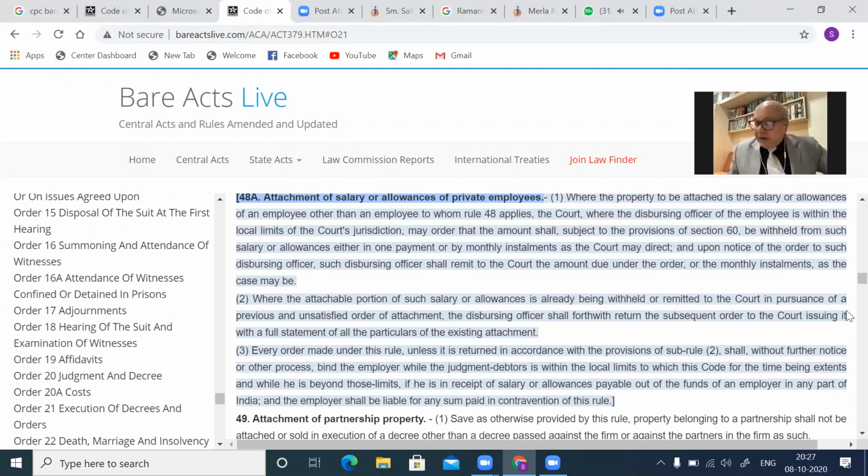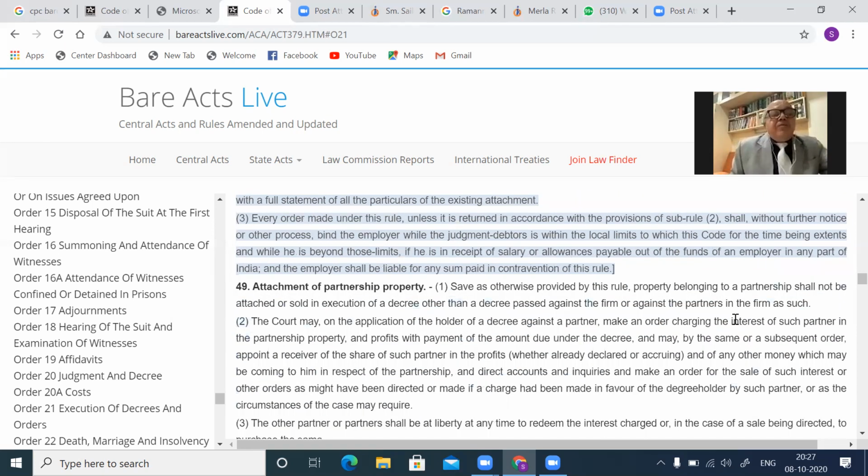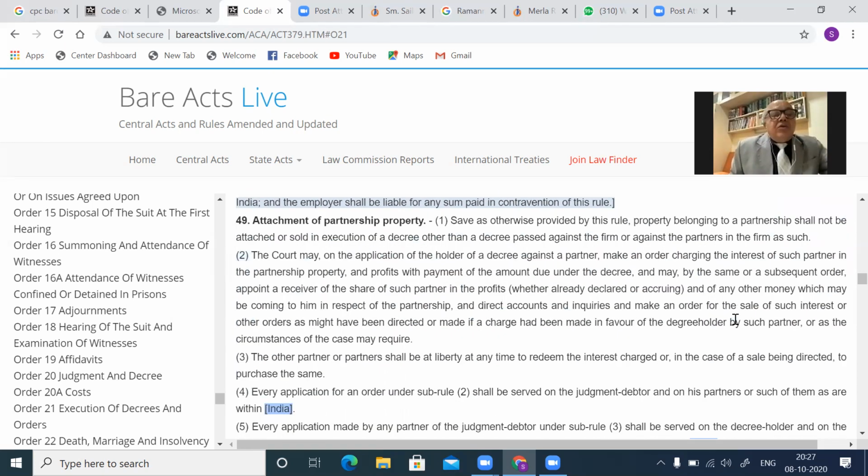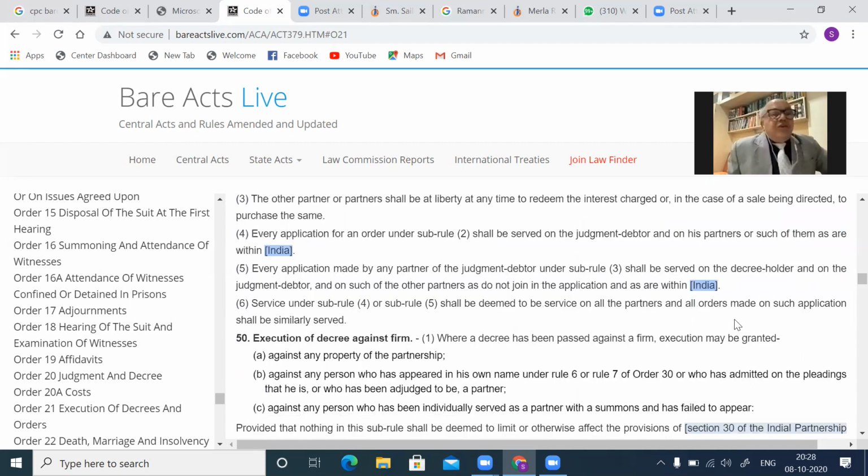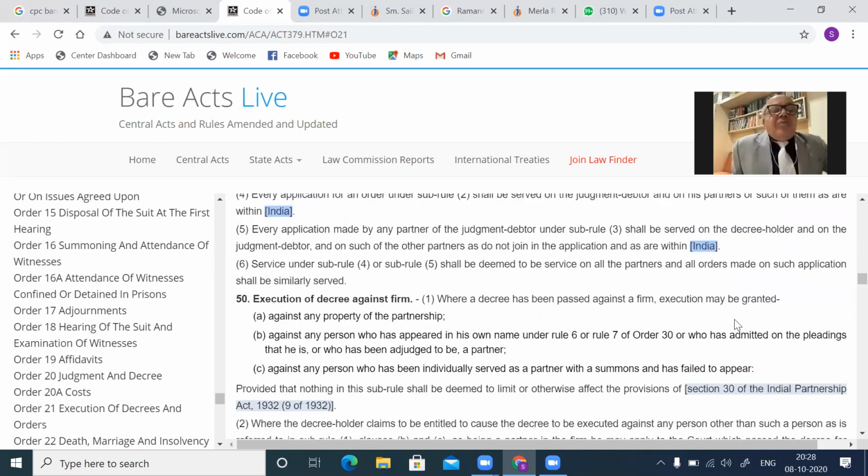Then under the provisions of Order 21, Rule 49, attachment of partnership property. So 49 deals with attachment of partnership property and 50 deals with execution of decree against a firm. So the partnership firm has not paid your amount.